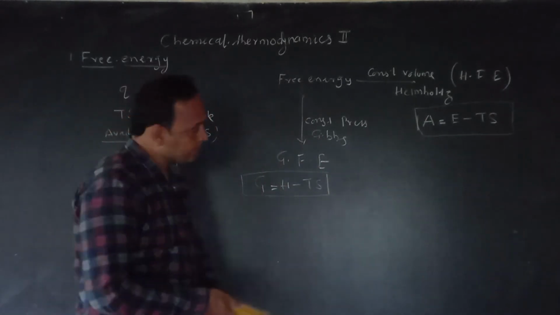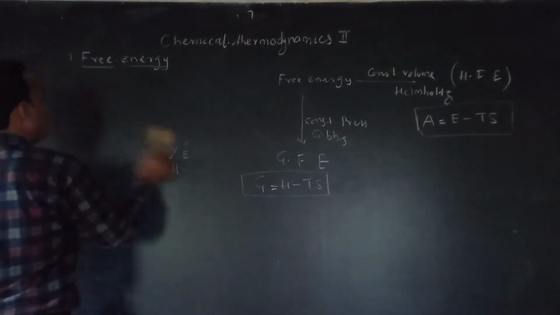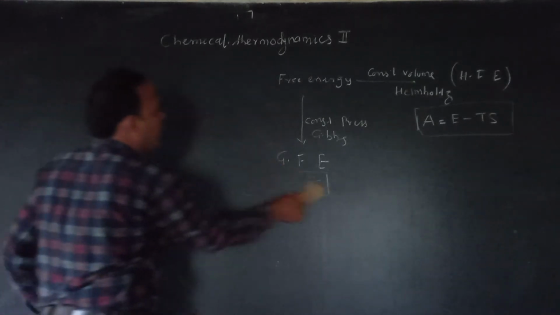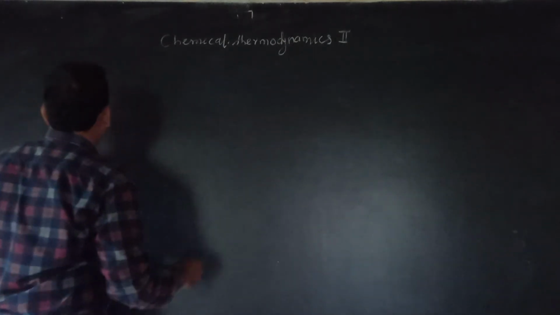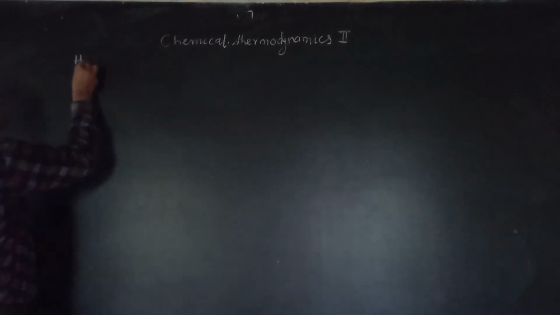Okay, let me start our free energy concept, that is from what is Helmholtz free energy. Each and every points we will try to cover. Okay, now come to the concept Helmholtz free energy.